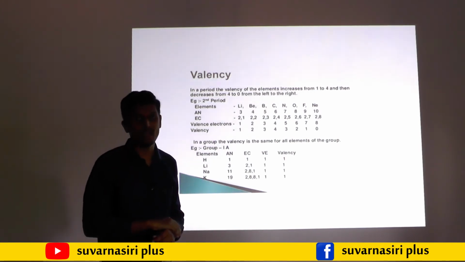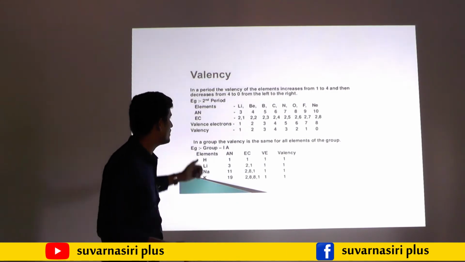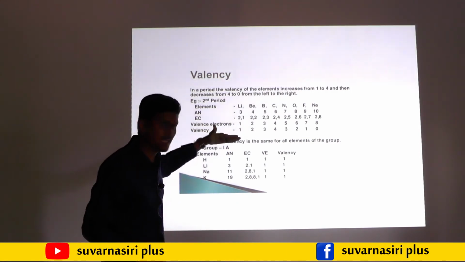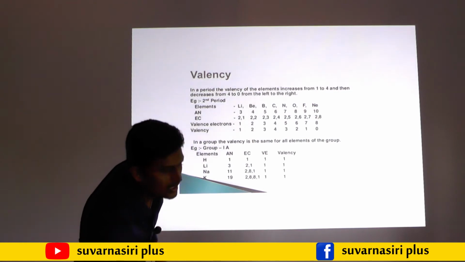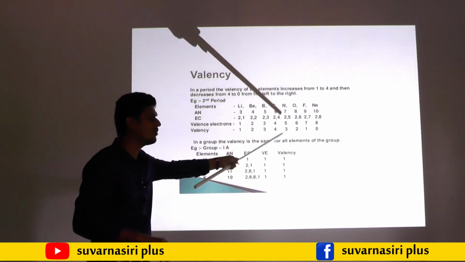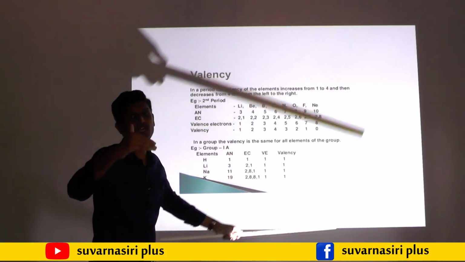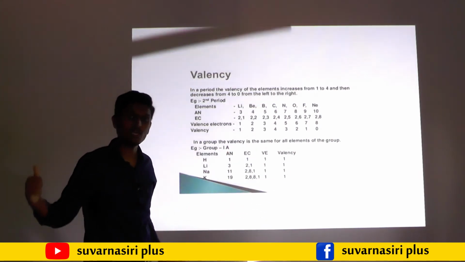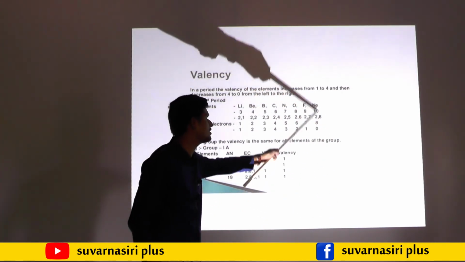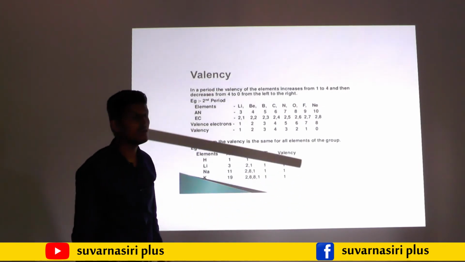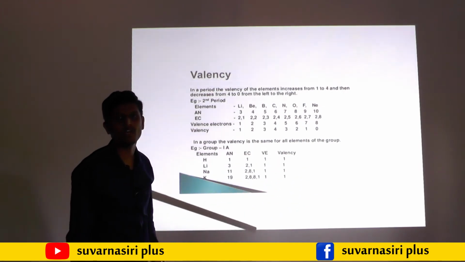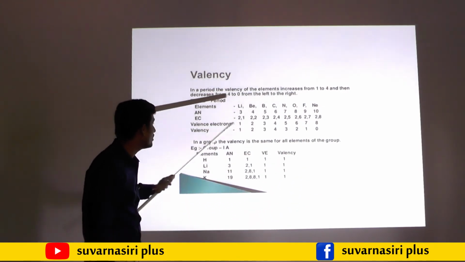So valency increases 1, 2, 3, 4, then suddenly decreases 3, 2, 1, 0. Why did 0 come? Noble gases or inert gases are highly unreactive, they never react with anything.